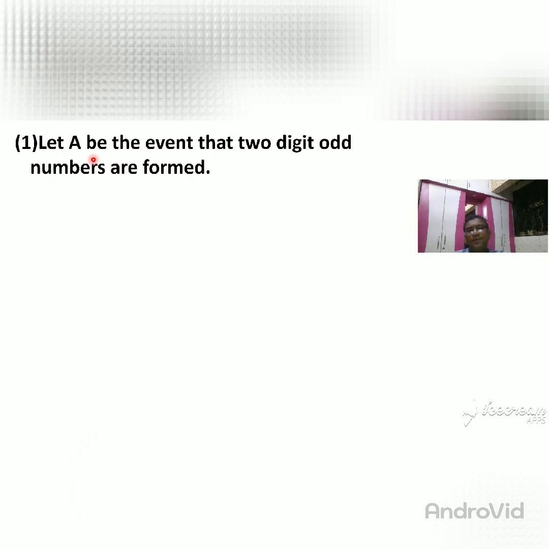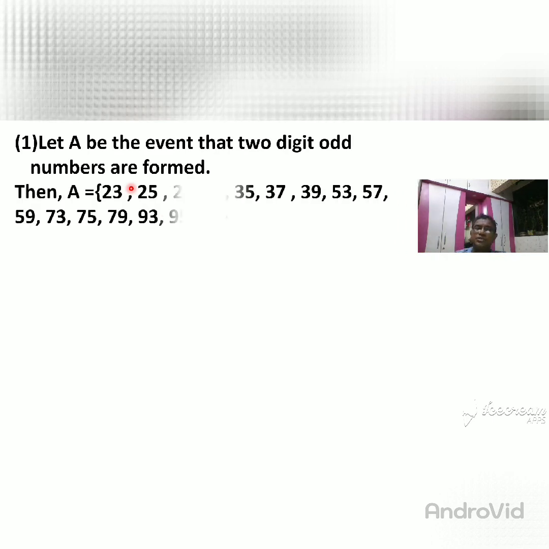Let A be the event that a 2-digit odd number is found. So odd number digits mean the unit place having 1, 3, 5, 7 or 9. So all those numbers are odd numbers. So just see.